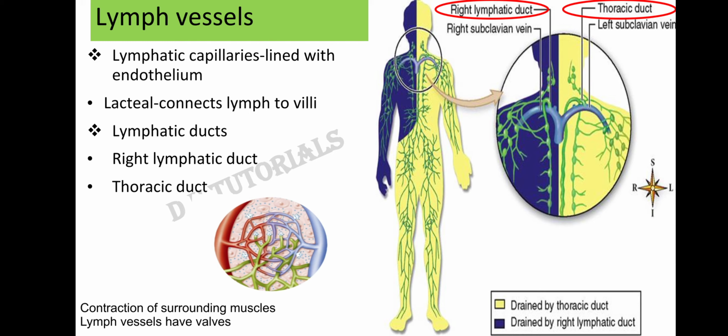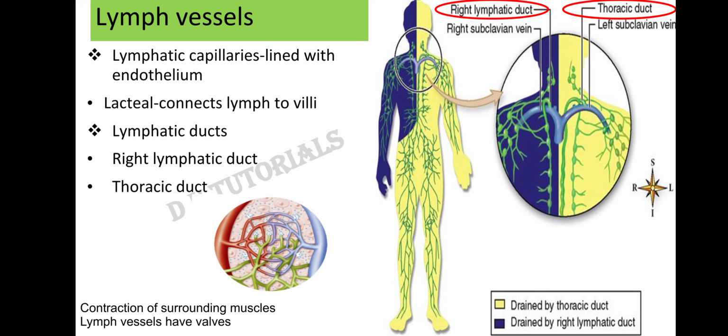Now because of the presence of the valves, the lymphatic vessels appear to be beaded. Wherever you have valves, all these places would look beaded. So if the question comes, why do the lymphatic vessels appear to be beaded? Because of the presence of the valves, right?